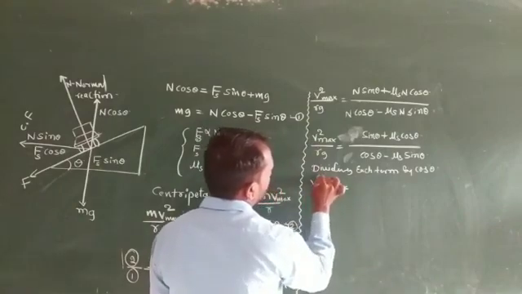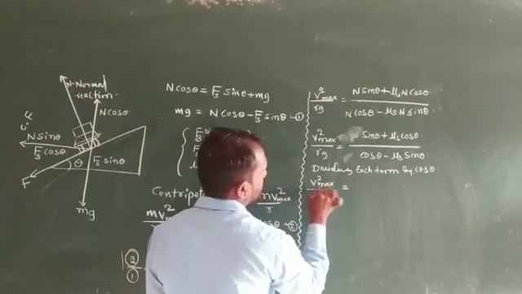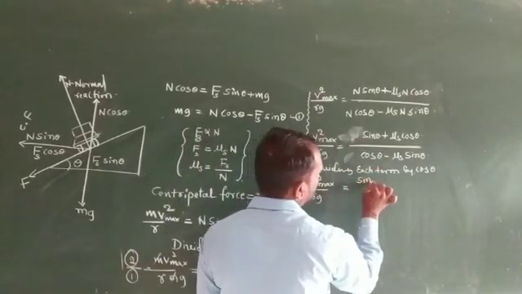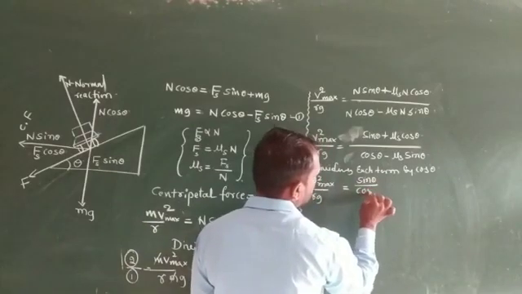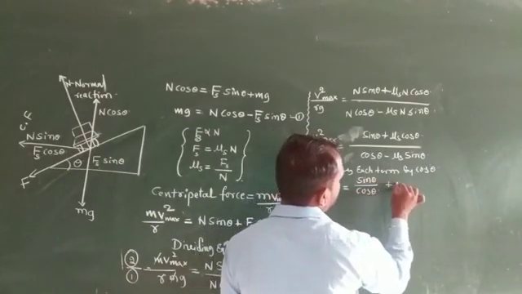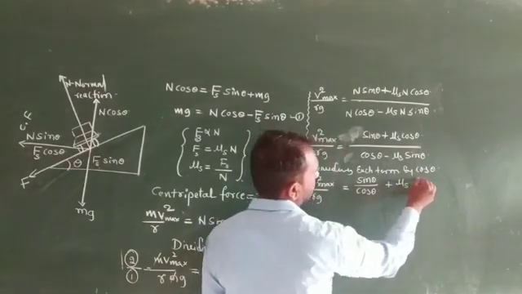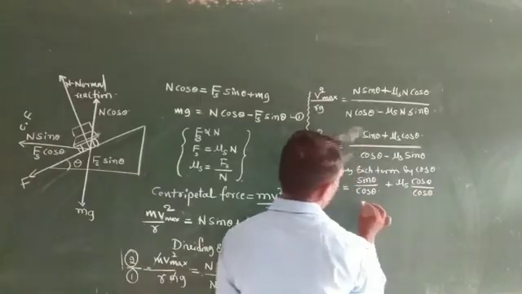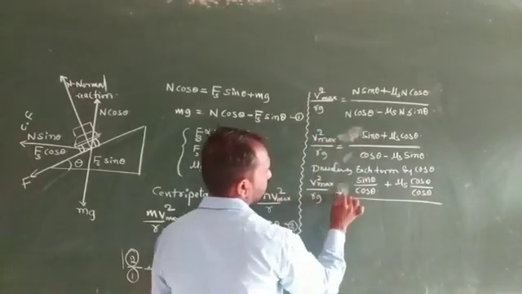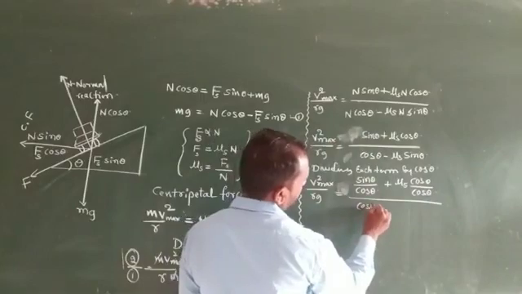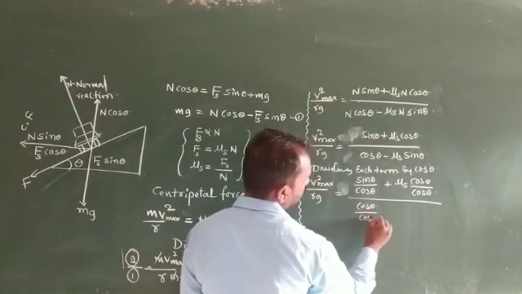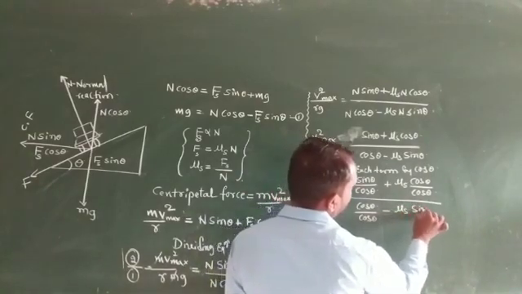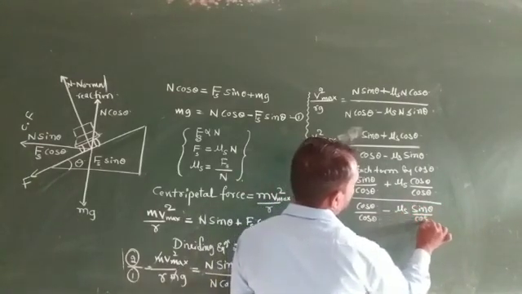Here v square divided by Rg is equal to sin theta divided by cos theta plus mu s cos theta divided by cos theta, whole divided by cos theta by cos theta minus mu s sin theta by cos theta.